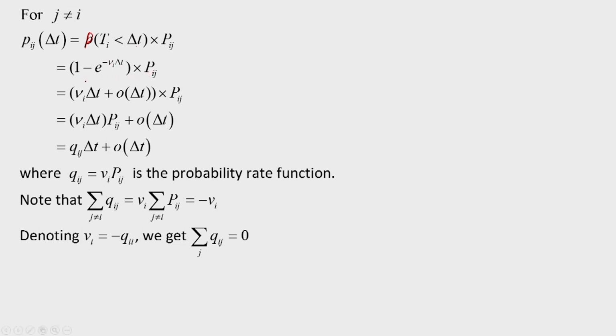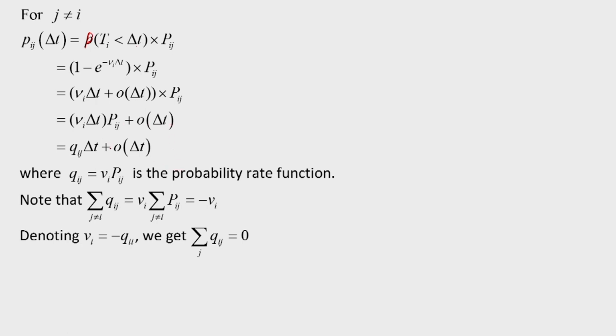And this quantity, if I expand in terms of the exponential series e to the power minus x, then I will get 1 minus e to the power minus nu_i delta t is nu_i delta t plus o(delta t), and the whole multiplied by P_ij. So we will get nu_i P_ij delta t plus o(delta t).